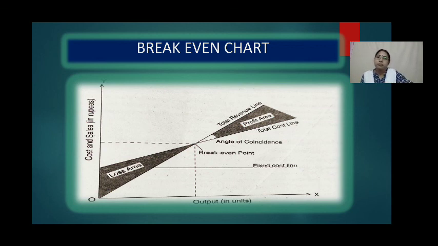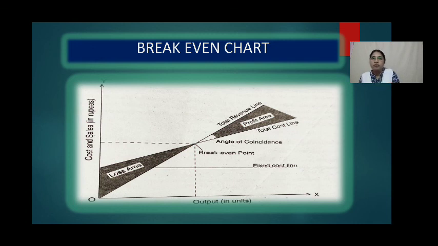Next one. Draw a fixed cost line parallel to the x-axis, because we are assuming that fixed costs are the same. They are not at all changing at any level of activity, that is production activity. So that's why we are drawing a line exactly parallel to the OX, that is the x-axis.